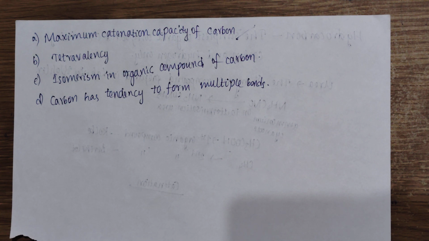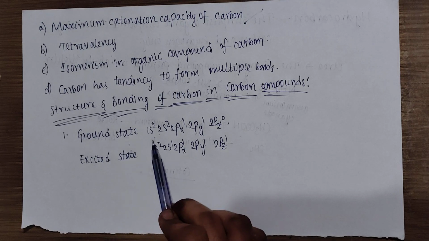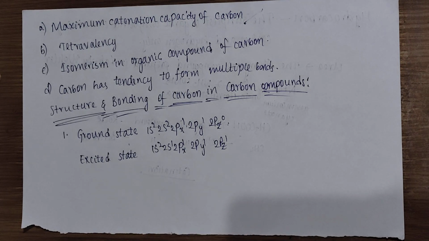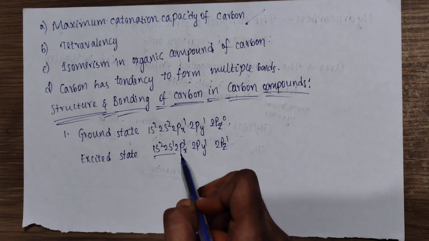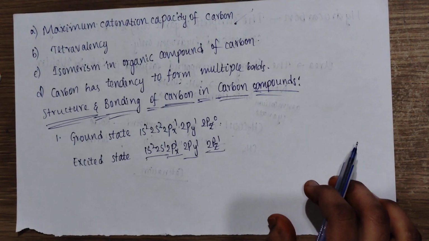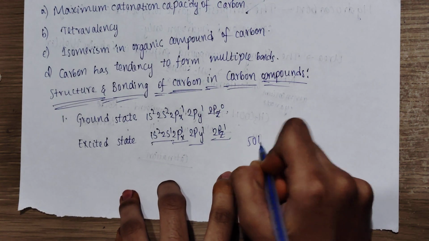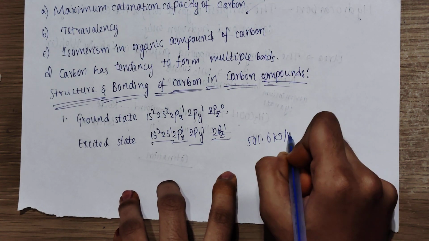Next, structure and bonding of carbon in carbon compounds. Here the atomic number of carbon is 6 and its ground state electronic configuration is 1s2, 2s2, 2px1, 2py1 and 2pz0. The excited state electronic configuration of carbon is 1s2, 2s1, 2px1, 2py1 and 2pz1. The energy required for excitation is 501.6 kilojoule per mole.